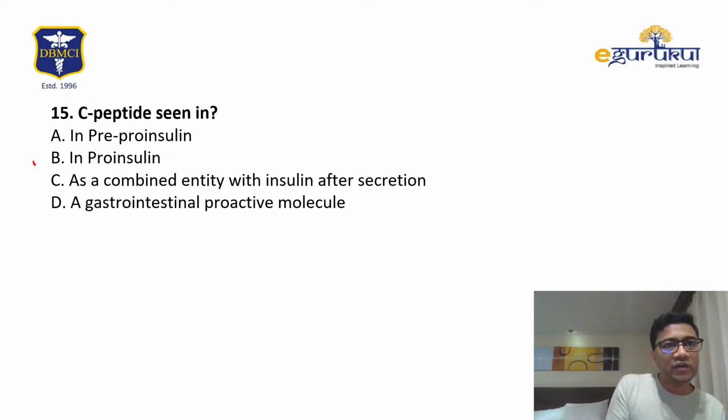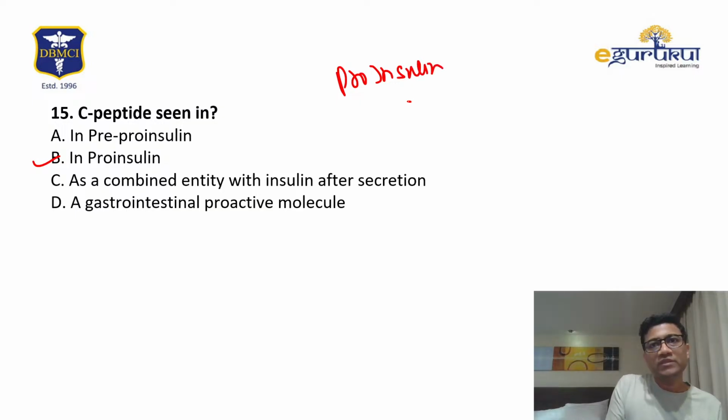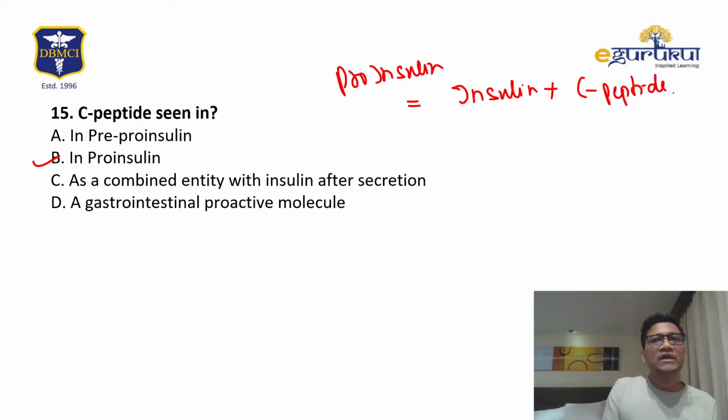Okay. C peptide is seen. So remember, it's a part of proinsulin. Proinsulin is insulin plus C peptide. So that makes up proinsulin. So the answer should be this.